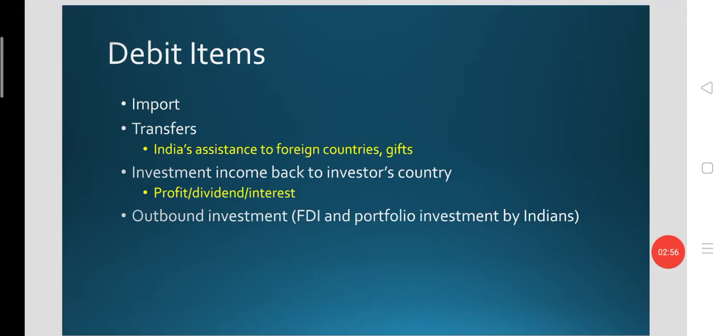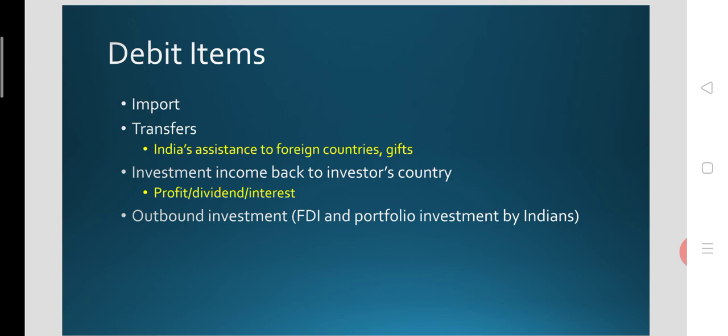So let's check out the debit items of the balance of payments of a country. The import payment, import bill settlement will be debited in the BOP's account. Similarly, the transfers made by the country to the foreign countries, in the case of natural disasters abroad, or the gifts offered by the domestic government to the foreign entity, that will be debited at the time of transfers.